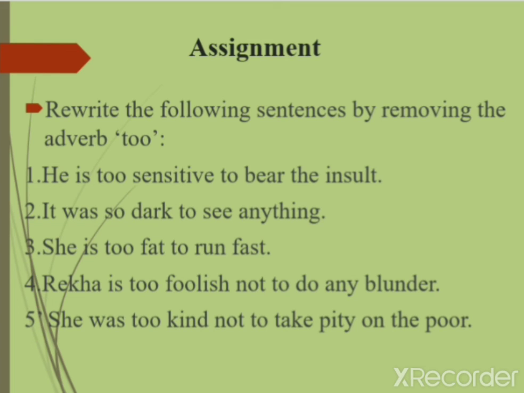So here is an assignment with 5 sentences given to you. Kindly go through the sentences and try to transform them by replacing the words "so that" or "too" and "to" accordingly as it is given.